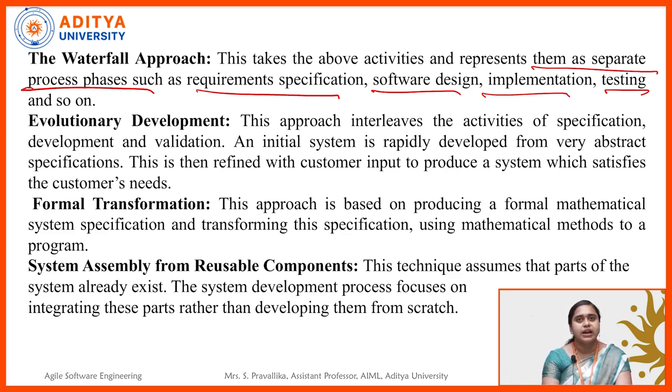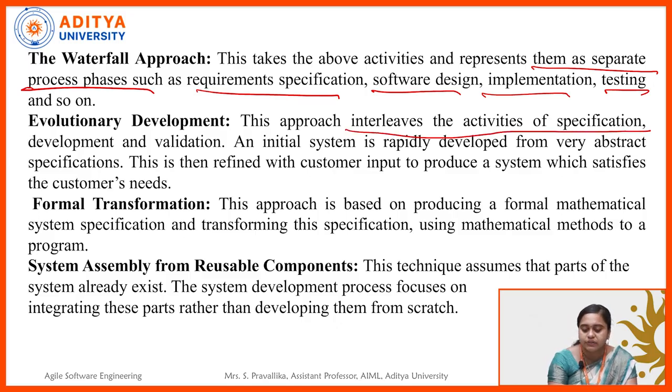The next one, evolutionary development. This approach interleaves the activities of specification, development, and validation. An initial system is rapidly developed from very abstract specifications. This is then refined with the customer input to produce a system which satisfies the customer's needs. So what does this point mean? It is going to interleave the activities of specification, development and validation.